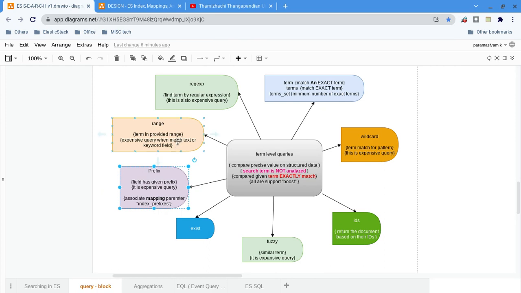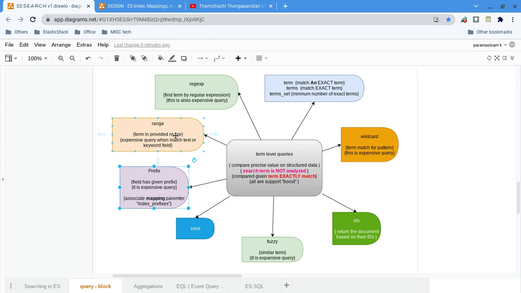So terms could be a string most of the time. We will say it is a keyword, not text. If you want to search on a text field, we have a separate set of APIs and queries. We will see that in the next video.